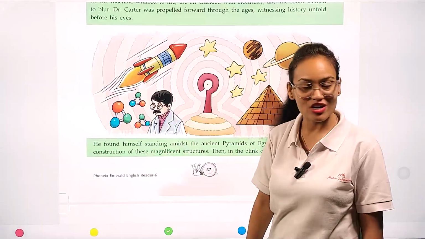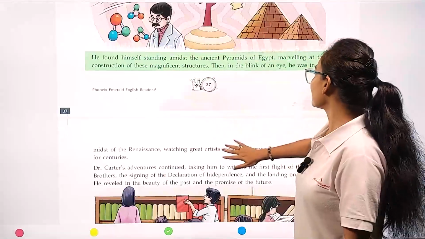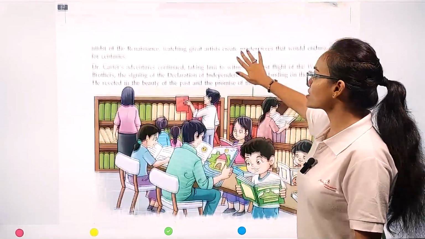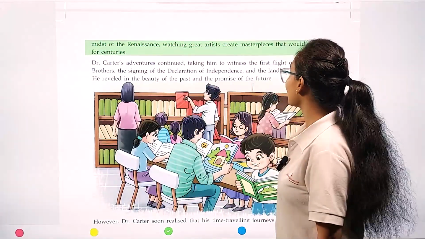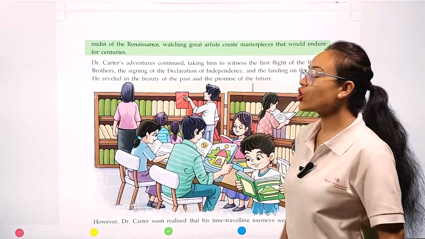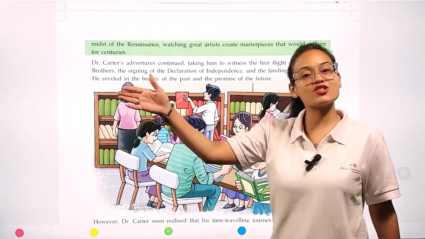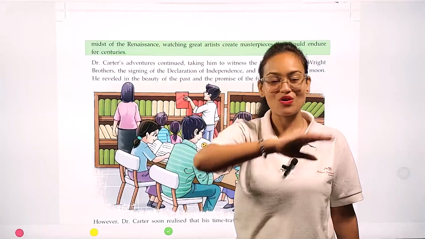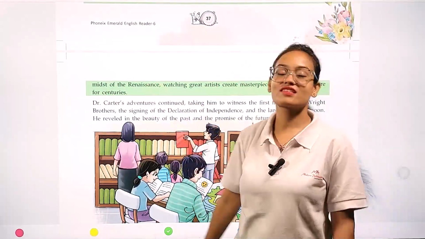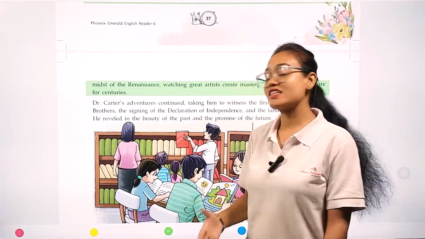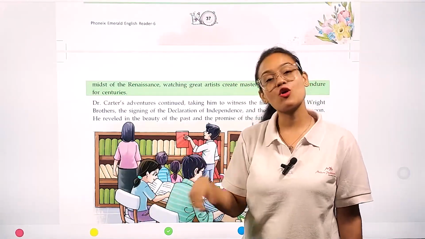Then, in the blink of an eye, he was in the midst of the Renaissance, watching great artists create masterpieces that would endure for centuries. After Egypt, Dr. Carter traveled to Rome. See the period of Renaissance. The period of Renaissance belonged to the European continent.